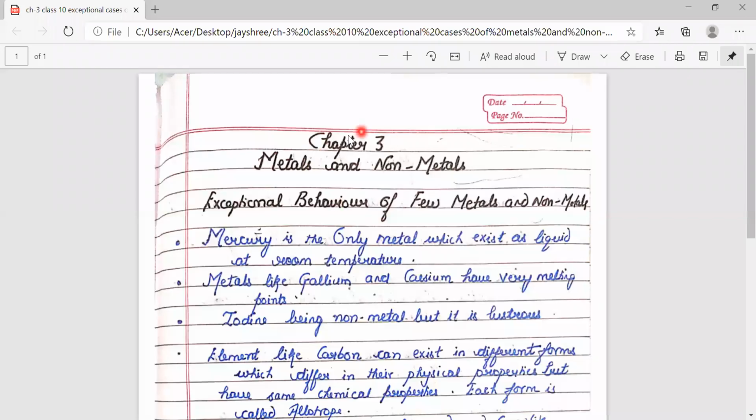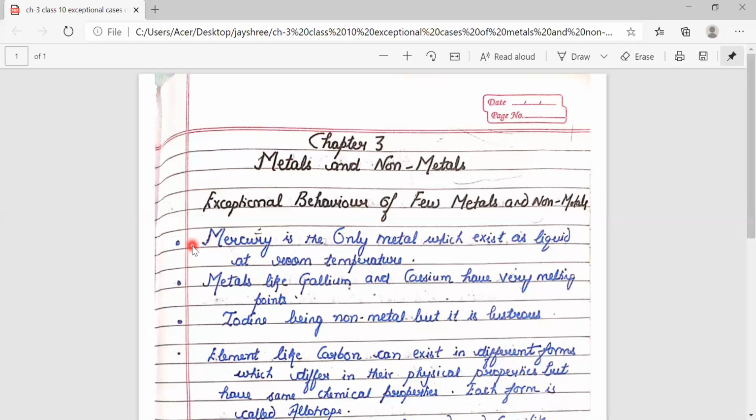Good morning, students. In my last class, I explained to you the physical and chemical properties of metals and non-metals. When I was teaching you the physical properties, I also explained some exceptional behavior. Today, I will explain the exceptional behavior of a few metals and non-metals in detail.